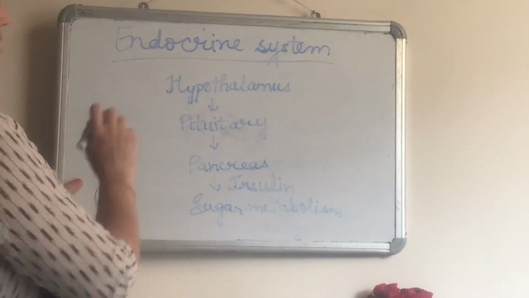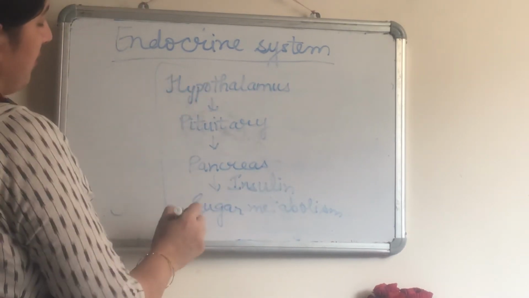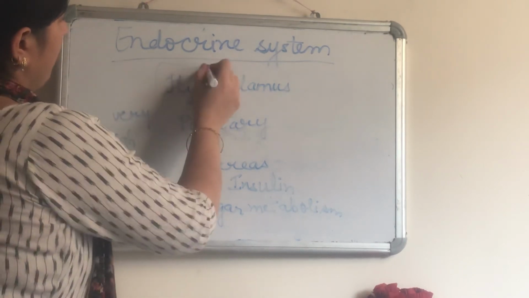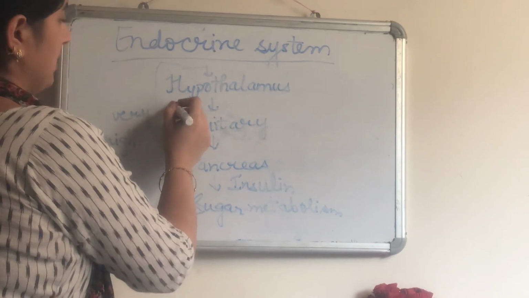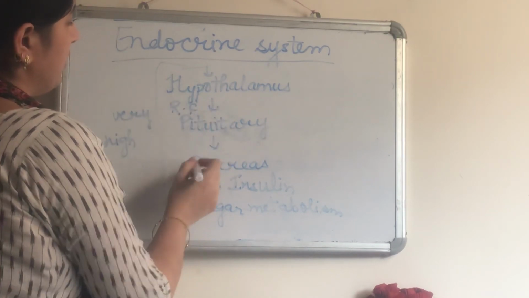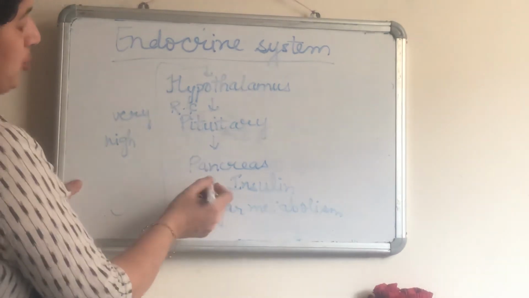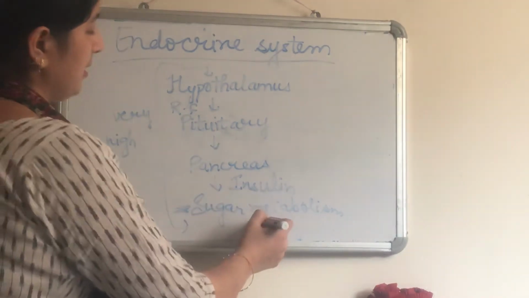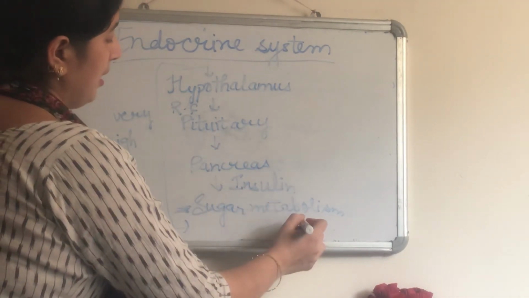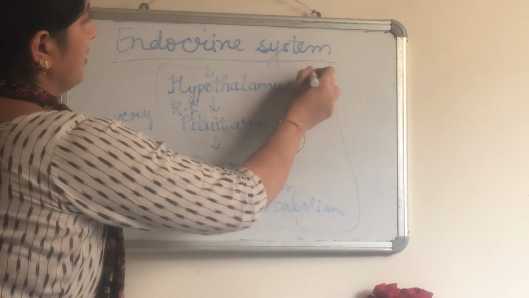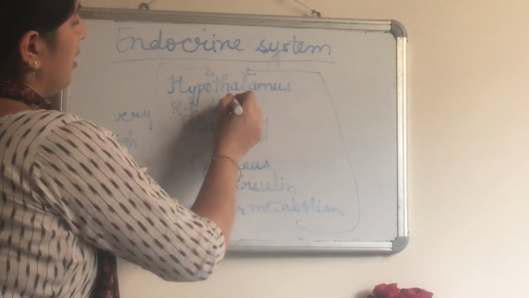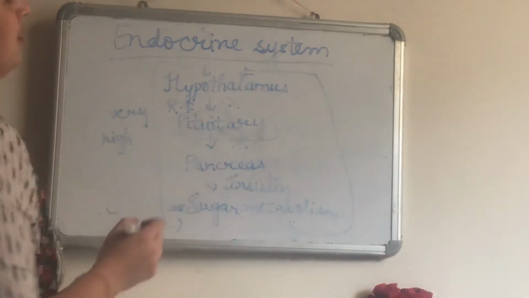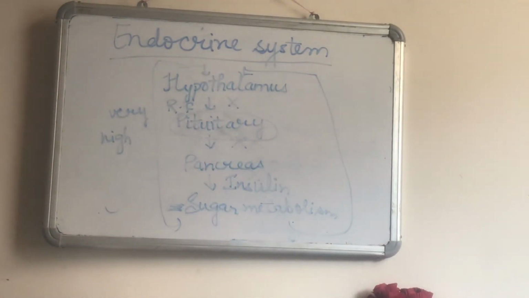Now in the body, if the level of sugar is very high, then what will happen? Hypothalamus will send a releasing factor to the pituitary, due to which the pituitary will direct the pancreas to produce insulin and control the sugar rate. Now when the sugar level is controlled, then by the mechanism again the signal will go to hypothalamus that now the production of insulin has to be stopped, and this all is governed by the pituitary. So this is your feedback mechanism.